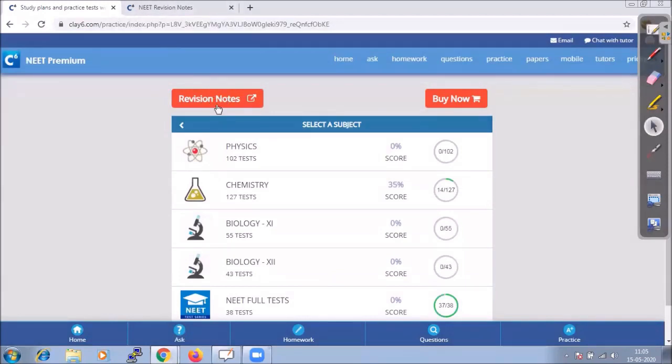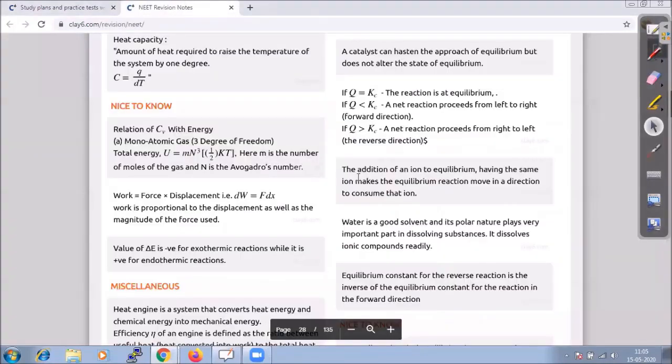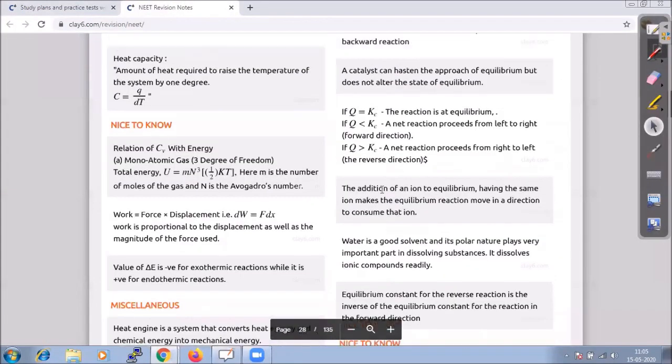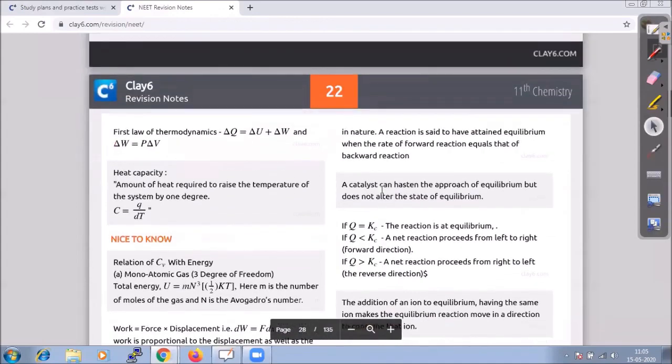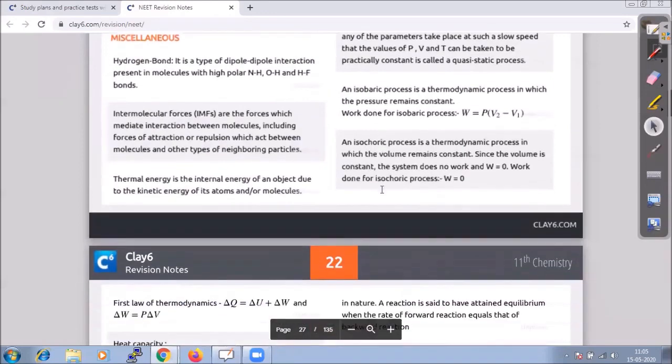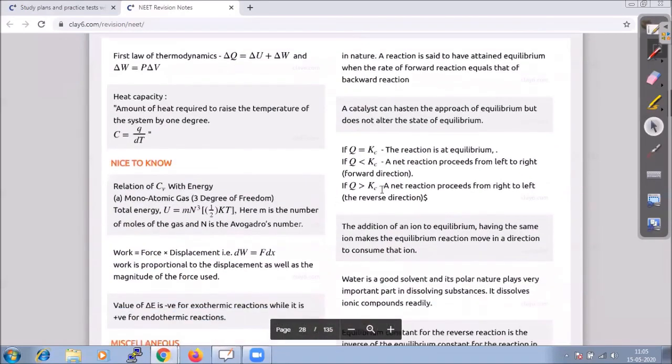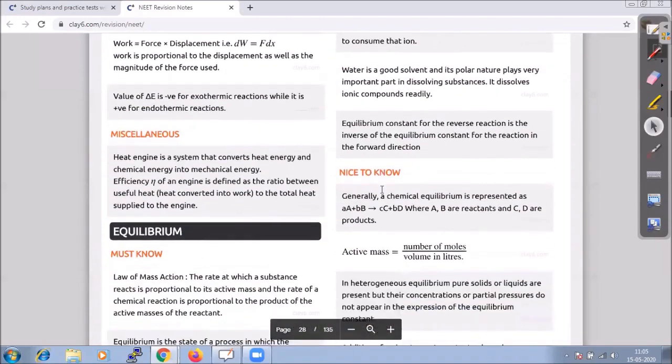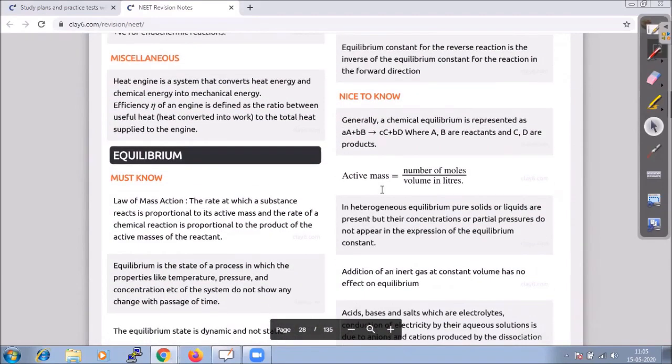Let us start the session with our chapter, equilibrium. So what do we understand by the term equilibrium? Equilibrium is a state of a process in which the properties like temperature, pressure and concentration, etc., of the system do not show any change with the passage of time.